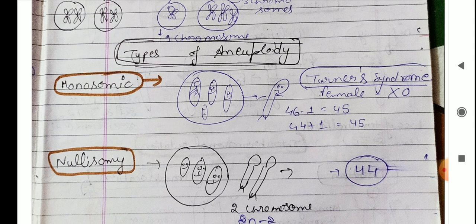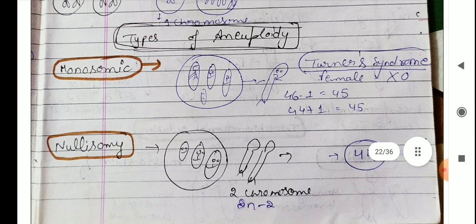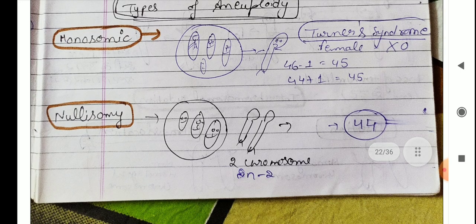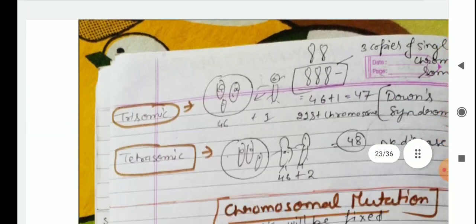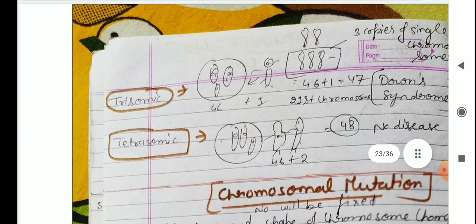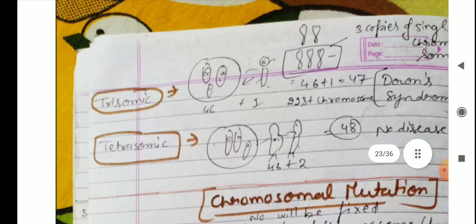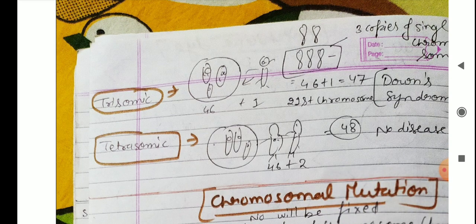Nullisomy is when two chromosomes are lost. 2n minus 2 will be 44, and it is called nullisomy. It is also a type of aneuploidy because there is a loss of two chromosomes. In the trisomy condition, there is an increase of one chromosome.